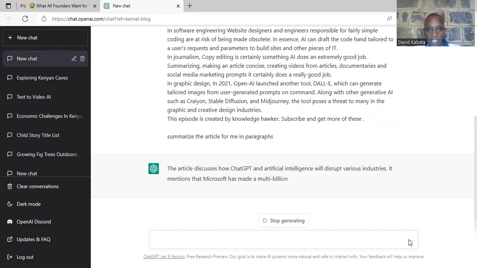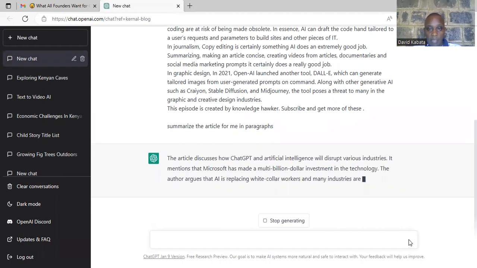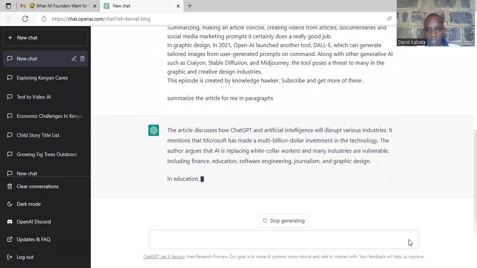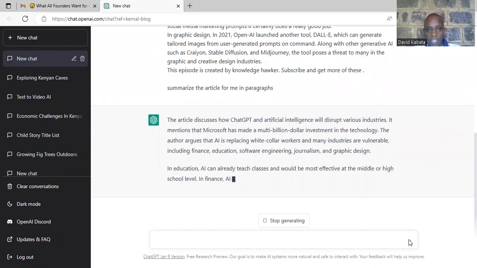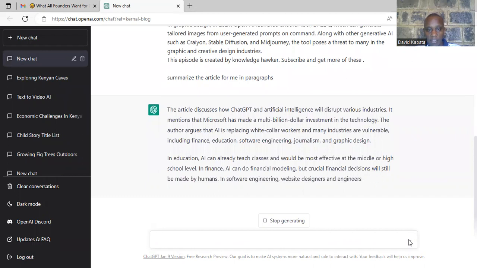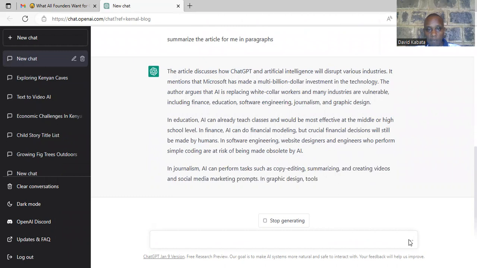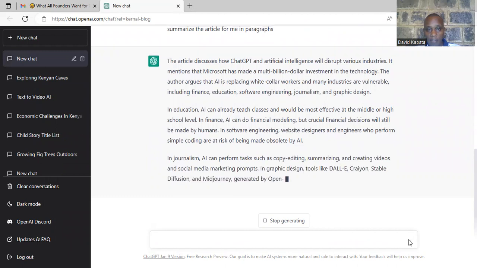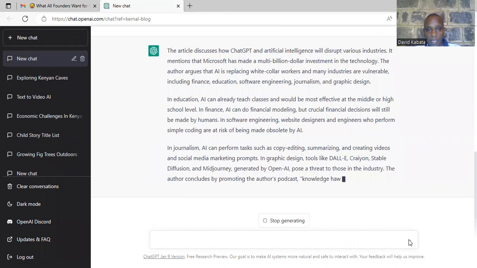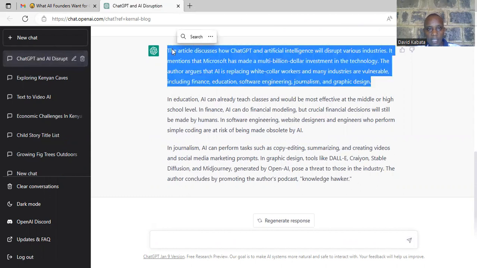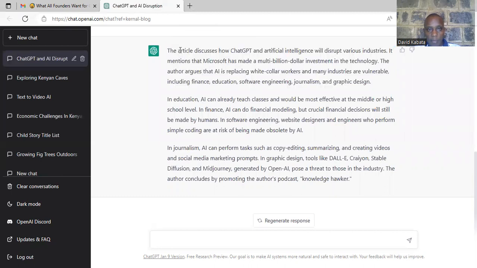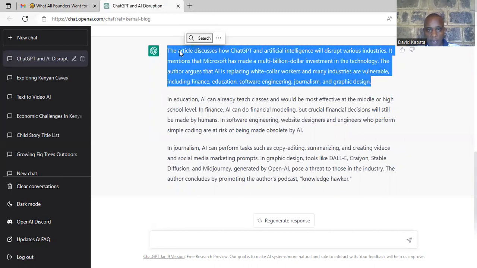The article discusses how ChatGPT and artificial intelligence will disrupt industries. So the education sector, the software engineering, then we have journalism, then the graphic design. So that is what I've gotten from ChatGPT. So you can see the article here. So I'm going to take this article now.